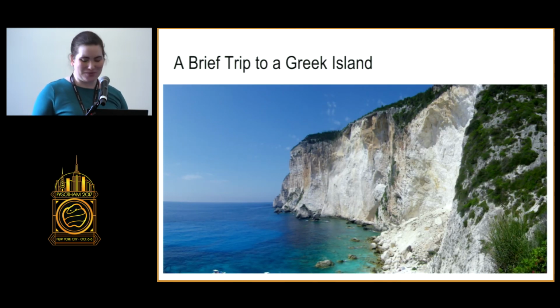So Paxos is named for the Greek island. It is an early proof of safety in a fault-tolerant distributed consensus protocol, and was first created by Leslie Lamport in 1998 in a paper called The Part-Time Parliament.